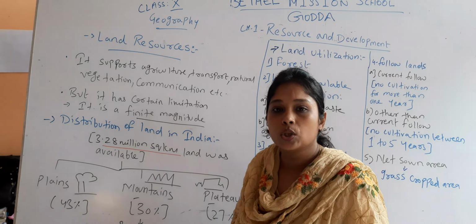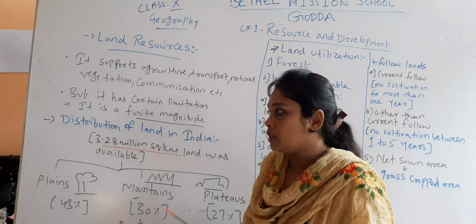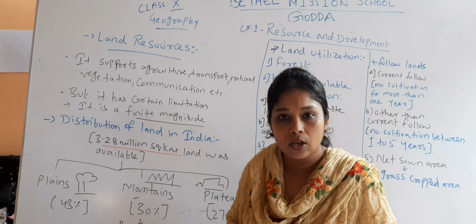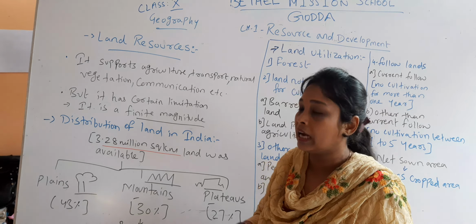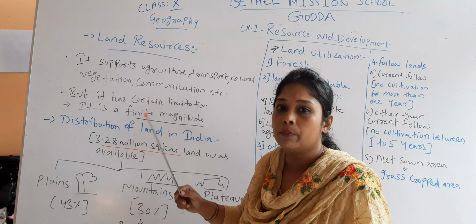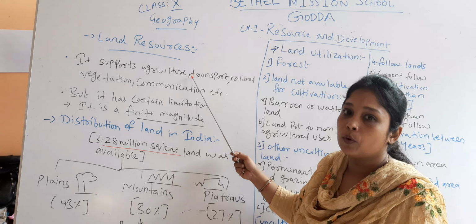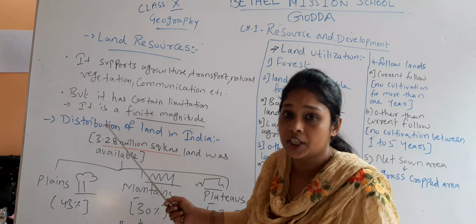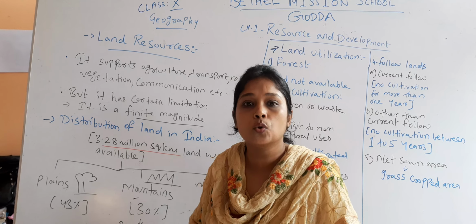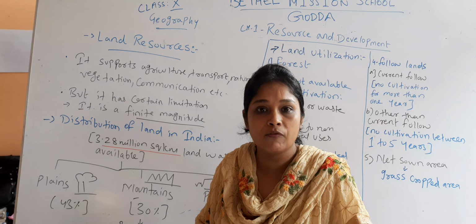Natural vegetation is also there on our land: forests and trees, through which we get so many different things. Then we also have the communication system, which is also related to land. So land is a resource for human beings because it has multiple uses. It supports agricultural activity, the transport system, natural vegetation, and our industries. Our industries are on the land. We also use land for living purposes. We have houses, buildings, and flats which are made on land.